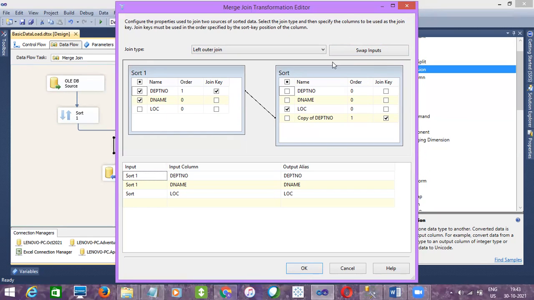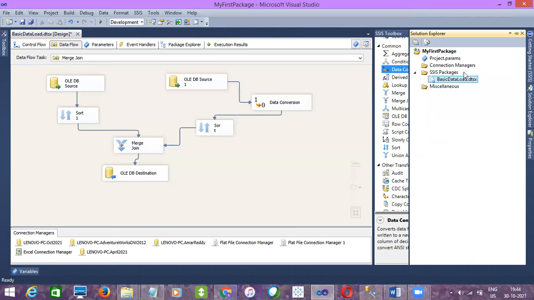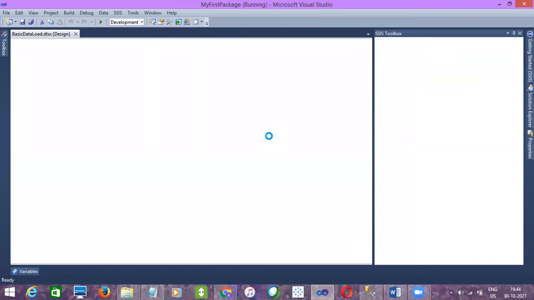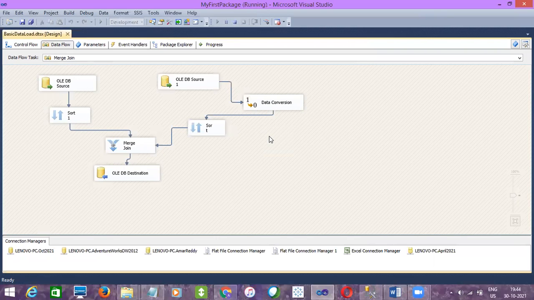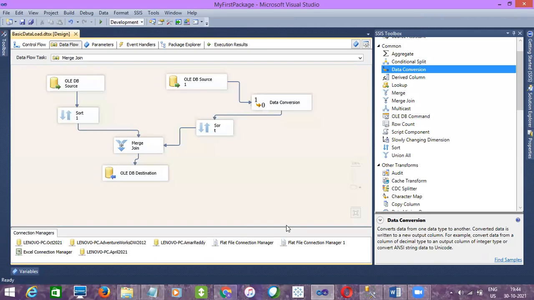As of now, sort 1 is on the left, right? If you swap it, it will go to the right. So even if you are performing left outer join, if you swap the inputs, it will become right outer join. That's the reason why we don't have a right join option here, but we can perform it this way by swapping the inputs, right? So now it should insert 4 records. Let's check that. I click and execute the package. Four were inserted, right? No need to check that again.